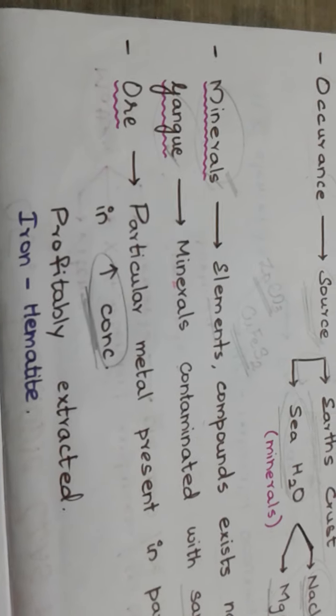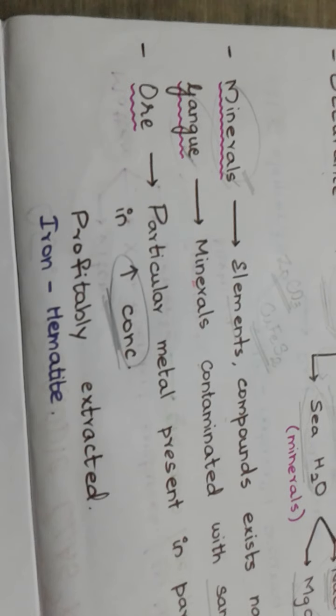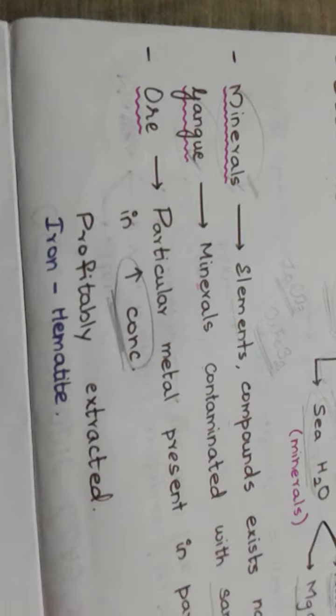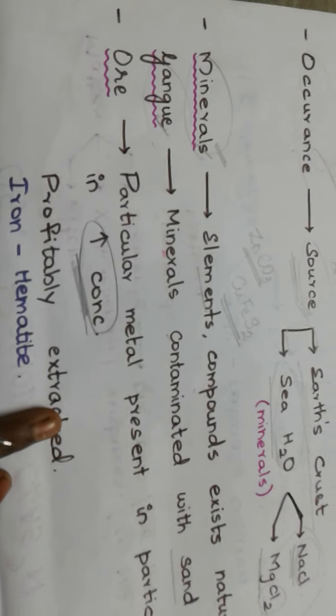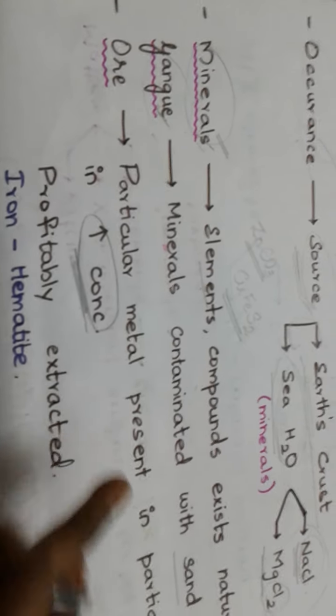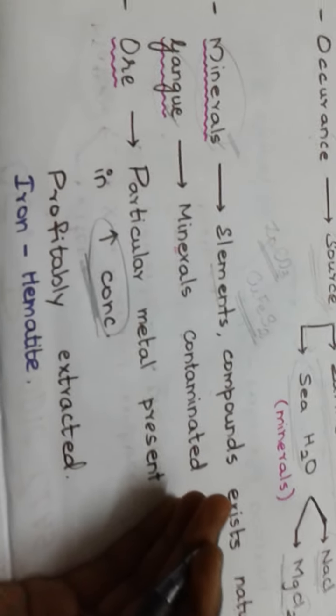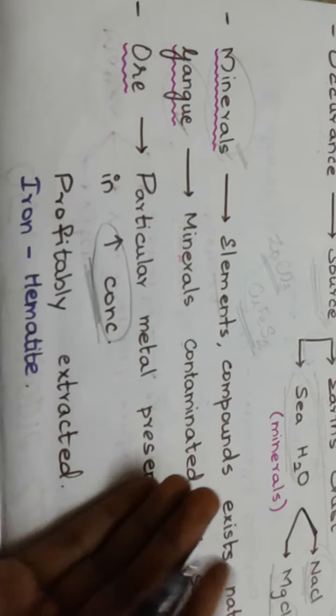When you have to give a list of ores, you can say hematite, copper pyrite and so on. This should be profitably extracted. I repeat, it should be profitably extracted. It should give some profit. Then only it can be taken as an ore.